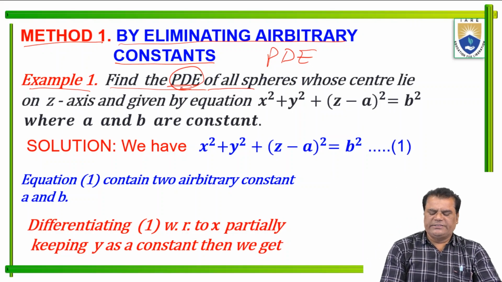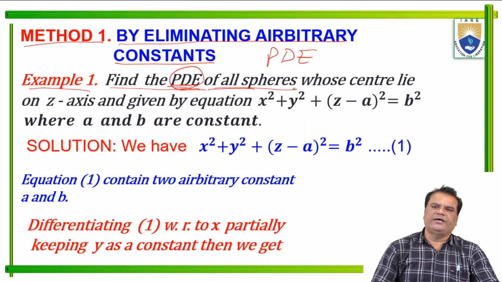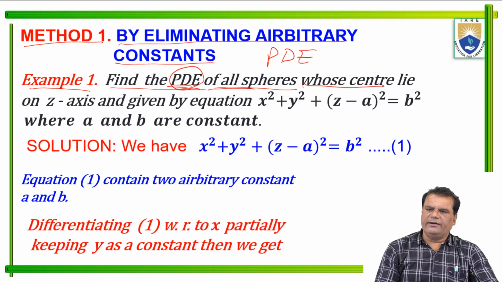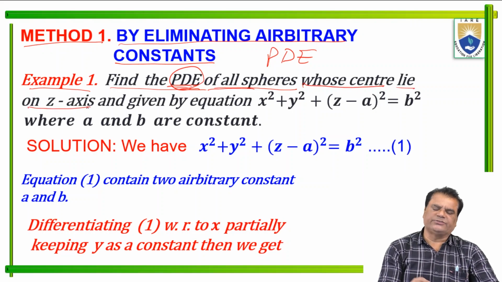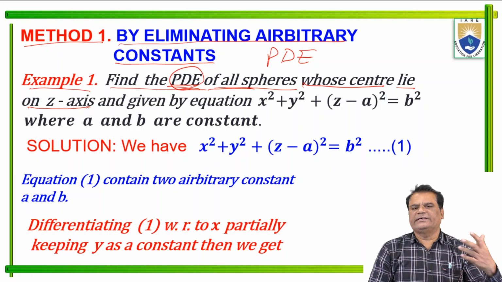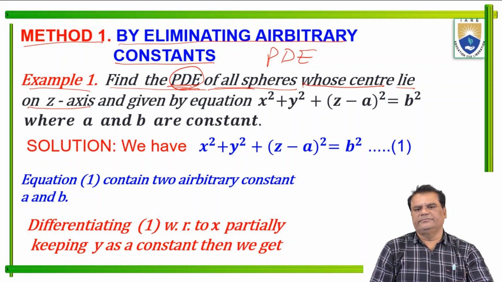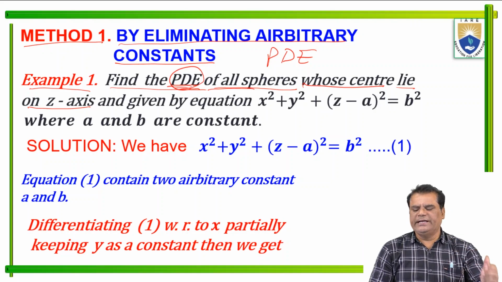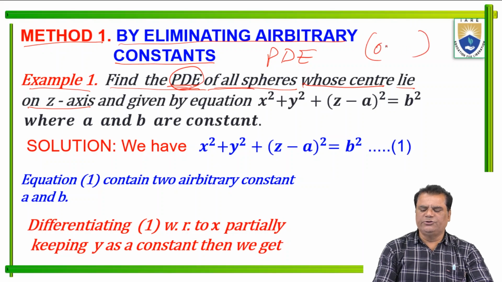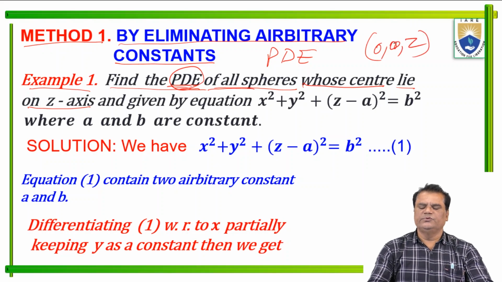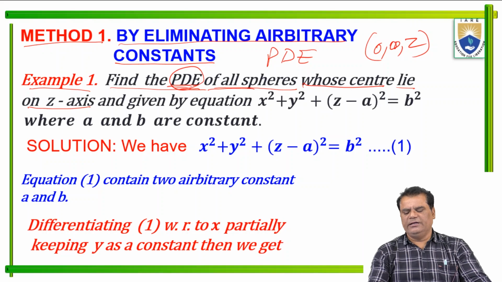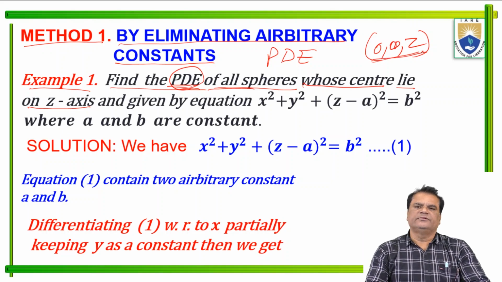Find the partial differential equation of all spheres whose centers lie on the z-axis. What is the z-axis? On the z-axis there is only a value of z, not a value of x, not a value of y. It means any point on the z-axis has coordinates 0, 0 and z. This is the coordinate on the z-axis.